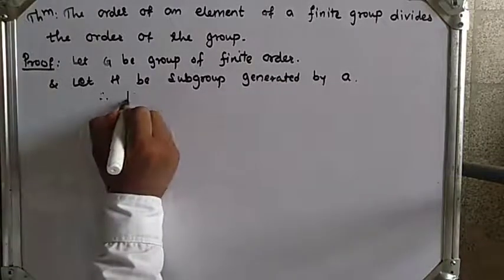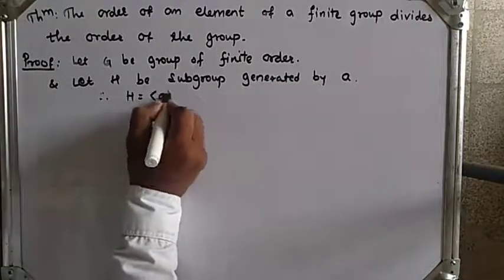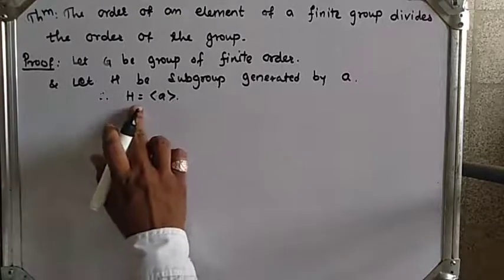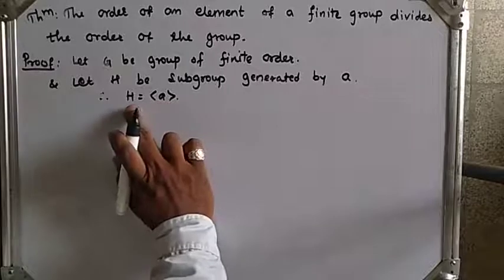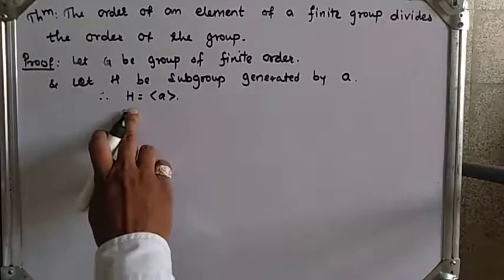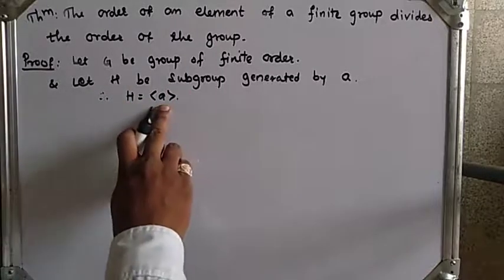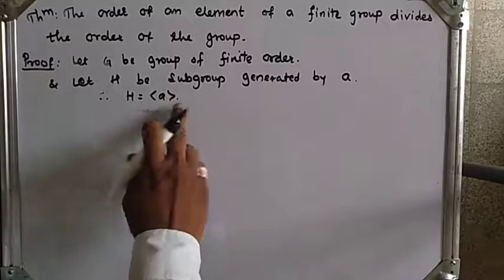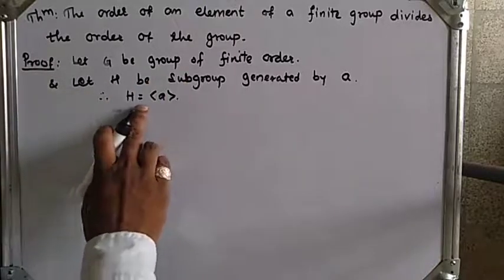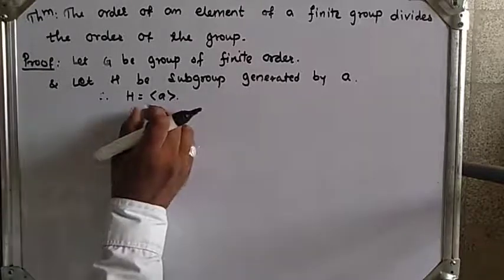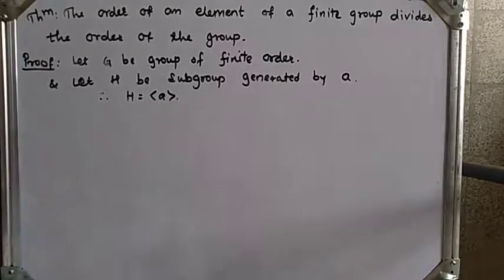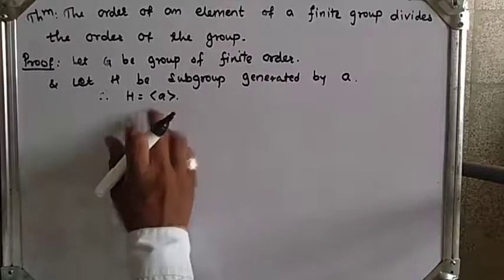Therefore, H is equal to the group generated by a. So H is the subgroup generated by a, meaning a generates the subgroup H, so the order of H and the order of the element will be the same, because a generates the whole group H. So the number of elements in subgroup H is the same as the order of that element a.